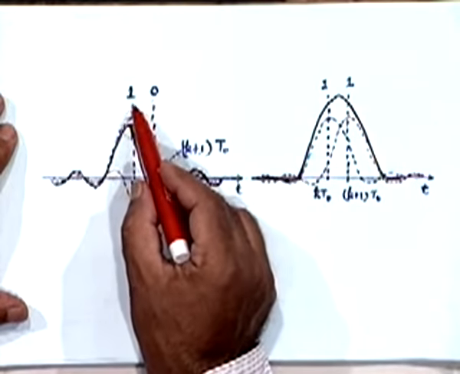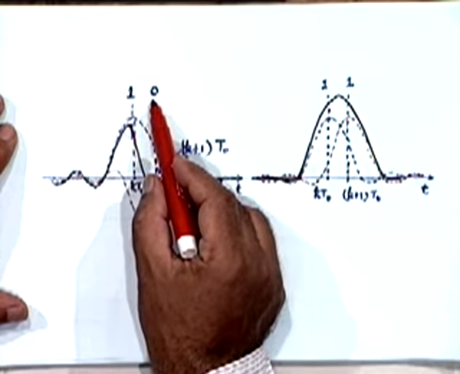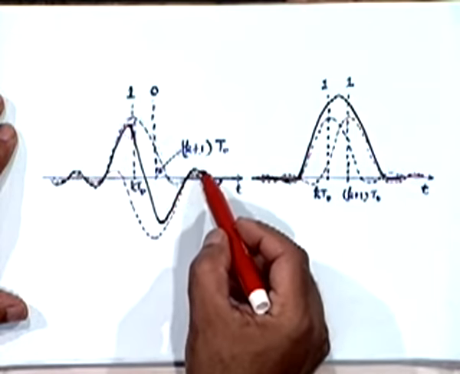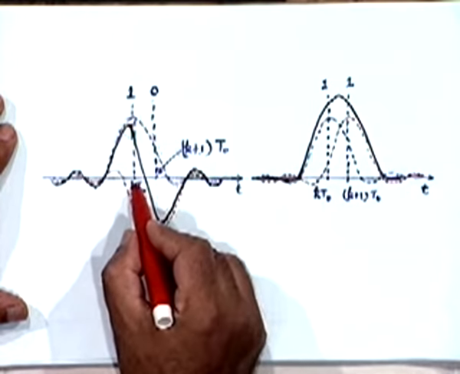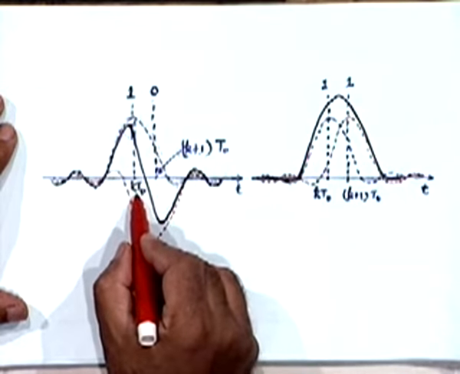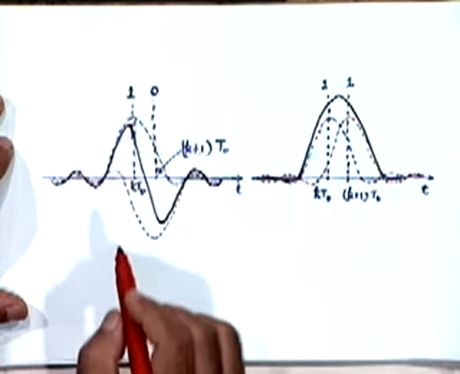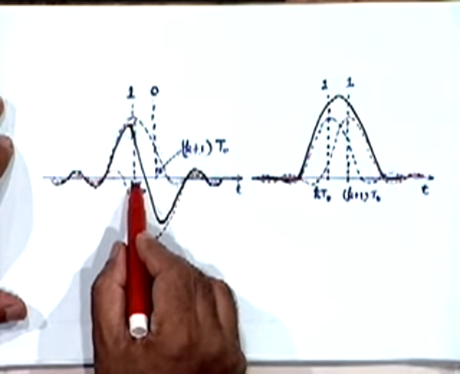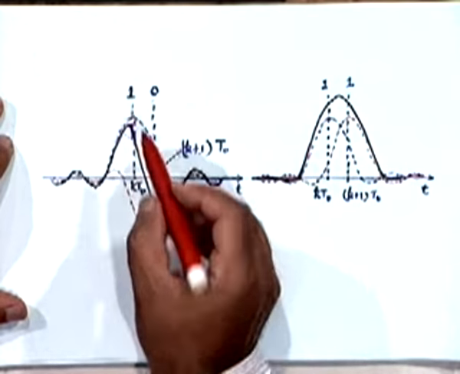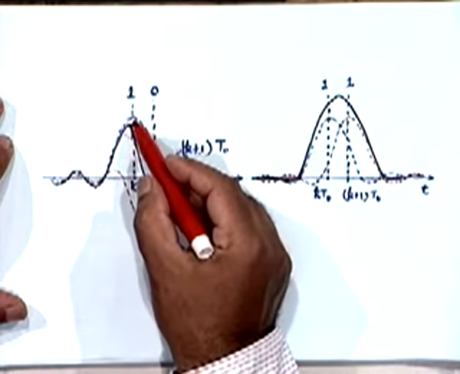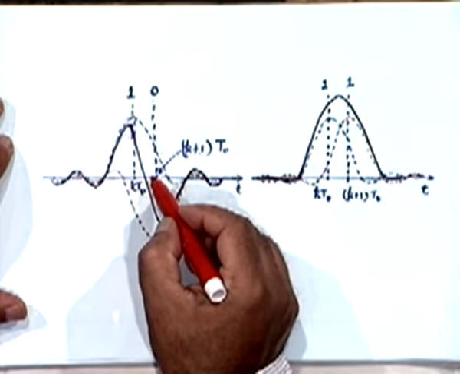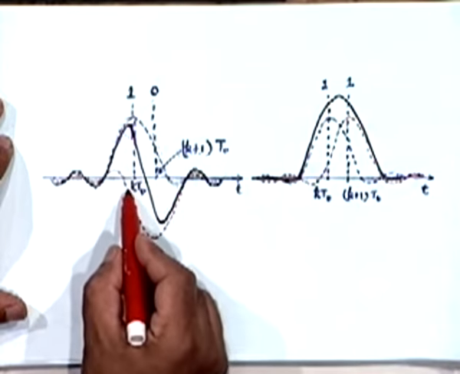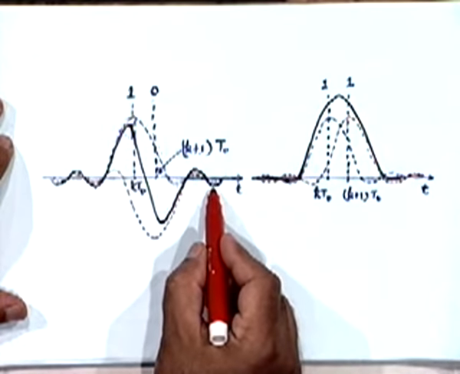Let's say I have a 1 followed by a 0. For this 1, I have this blue waveform that is transmitted. This is the peak of the waveform. kt0 is the signaling interval, corresponding to the symbol time. This is where the peak value builds up, but at the receiver I am not looking at this value. I am going to look at t0 by 2 seconds later. The next one is a 0, which is a negative pulse of this kind.